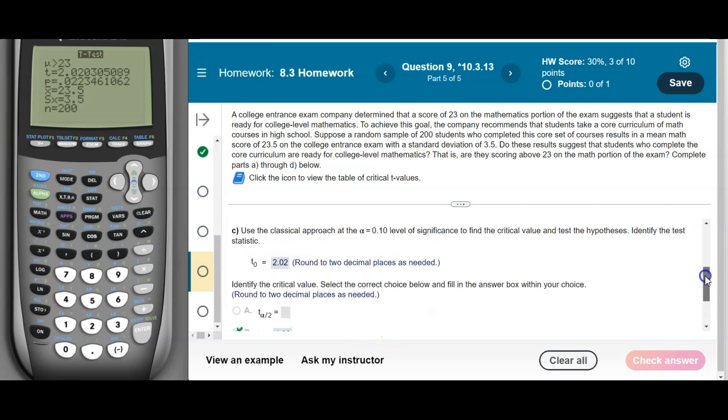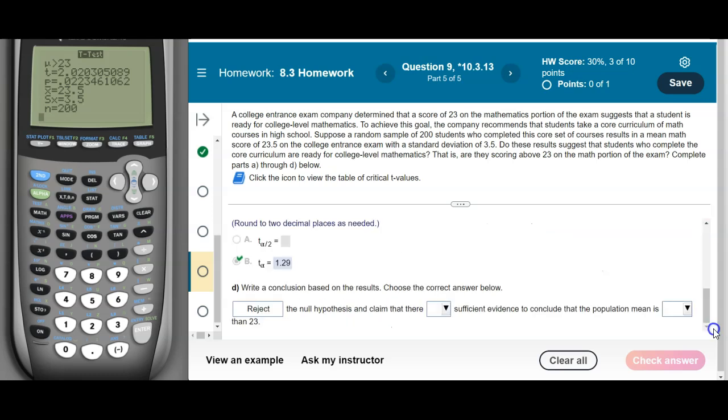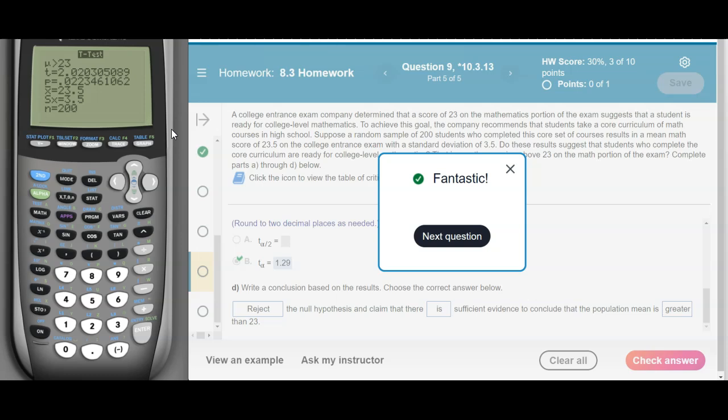That null hypothesis, go back up, what we set up was the mean is 23. We have sufficient evidence to conclude the population mean is greater than 23. Again, that's the alternate hypothesis there. We have evidence to conclude, and then it's just stating the alternate hypothesis from that part of the sentence on. So that is a t-test from start to finish: set up, critical values, test statistic, p-values, conclusions.